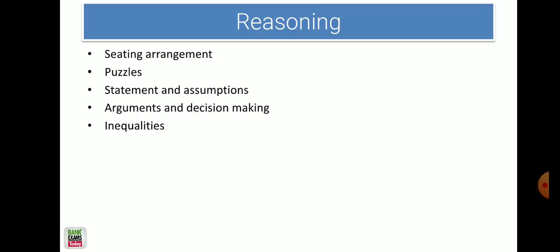There was inequality, arguments in decision making, problems based on ages, the direction sense test, right? Seating arrangement and puzzles were a little difficult, I would say. A circular sitting arrangement was there, which was kind of a new kind of question. But 2 puzzles were easy. And the statements and assumptions, kind of easy. Argument was really easy. Inequalities had 5 questions, very easy. The syllogism was very, very easy, I would say.